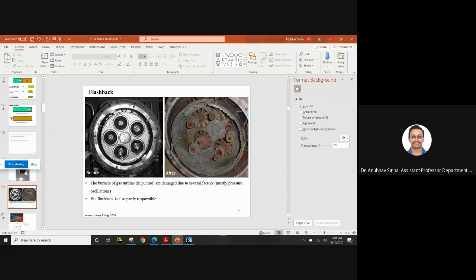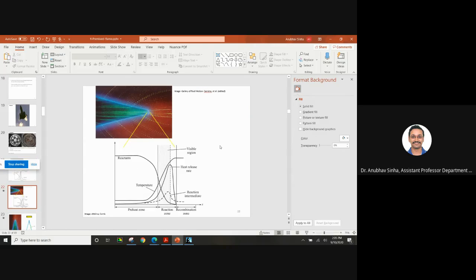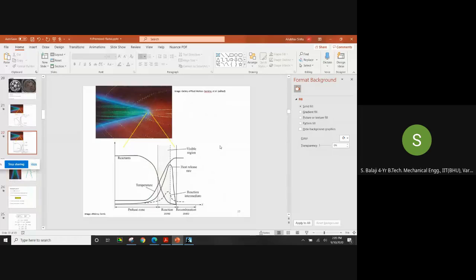Flashback melts this shining perforated sheet. You all can see, right? Yes, sir. You see this front plate, which is completely gone here. So flashback is also partly responsible for this damage. That is why these two are very important behaviors. We'll also talk about them in a bit more detail. So let us first talk about flame speed. You are all okay with this, right? Yes, sir. Going through the slides.